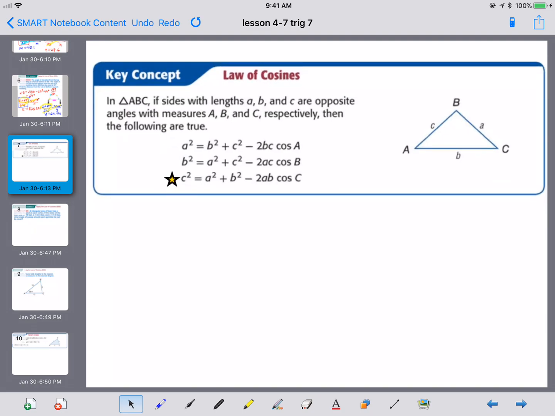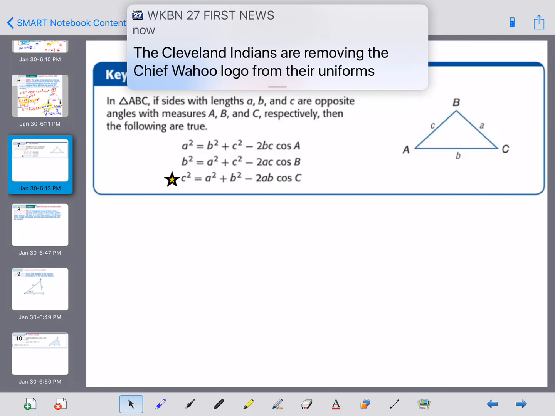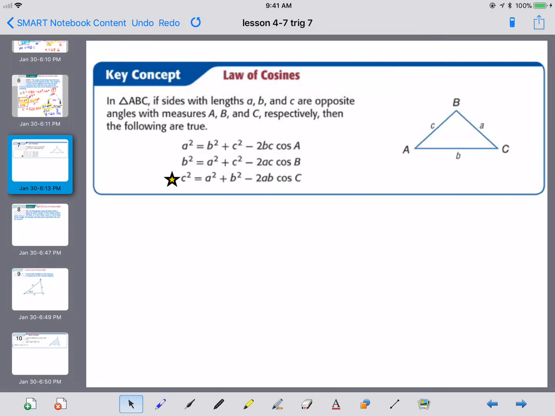Now, most people remember and memorize the third one pretty easily. Does anybody recognize what it kind of looks like? What does that third formula kind of look like? They look like the Pythagorean theorem. So it's really kind of easy to memorize that third one. Let me write that down.